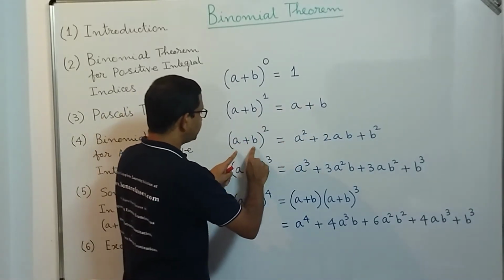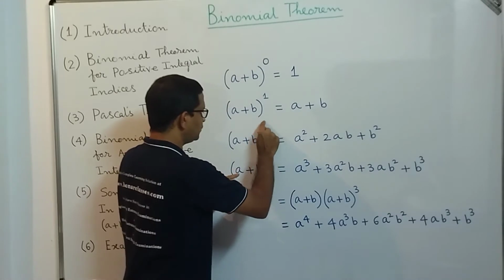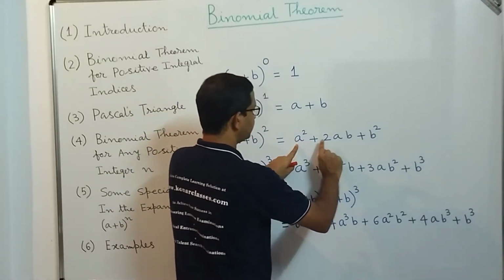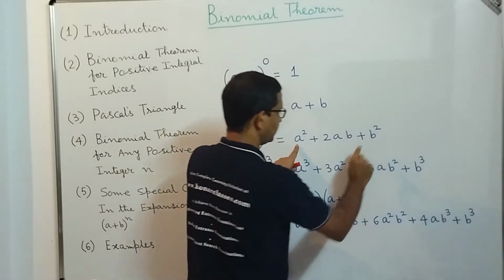Let's come to (a plus b) power 2. This number is 2. And how many terms are there here? 2 plus 1. First term is a square, second term is 2ab, third term is b square.